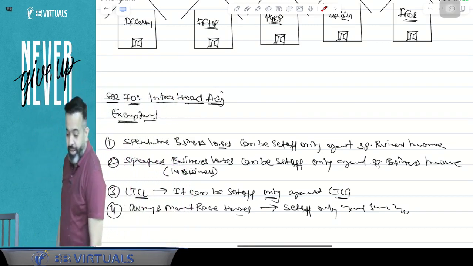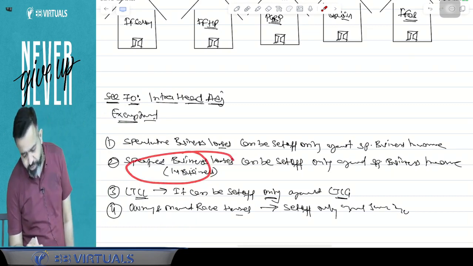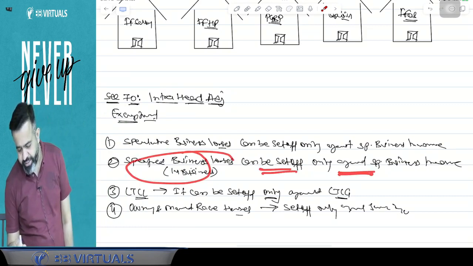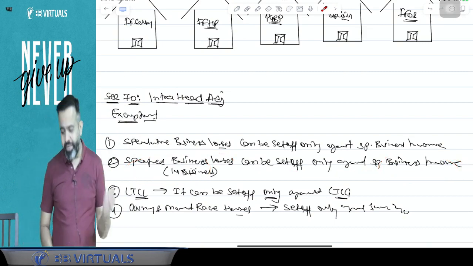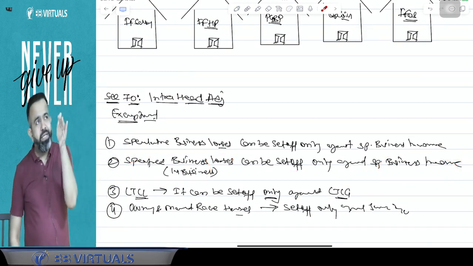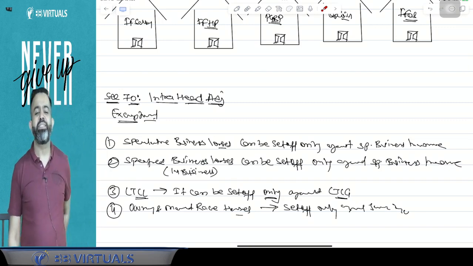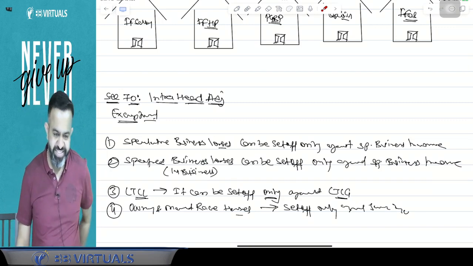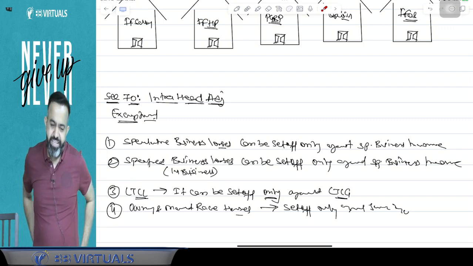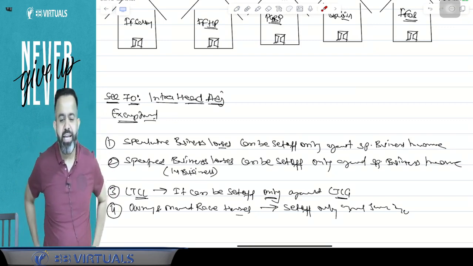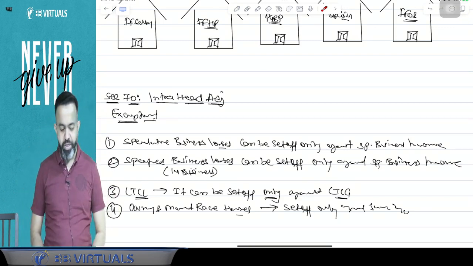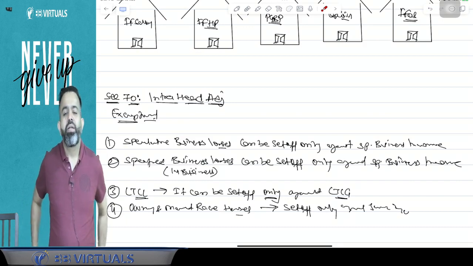If there is a specified business loss, that can be set off only against a specified business income. But guys, if there is a normal business loss, can that be set off against a specified business income or not? Means, can your coaching class business loss be set off against hotel business profit or not?